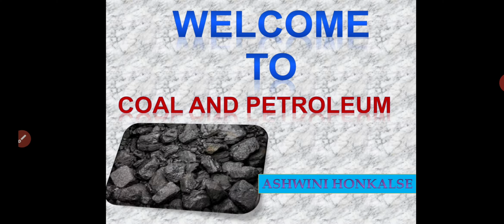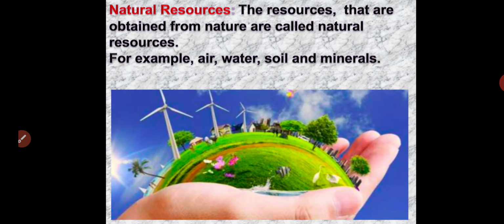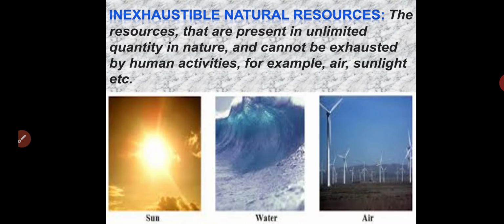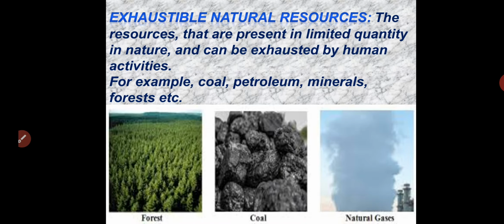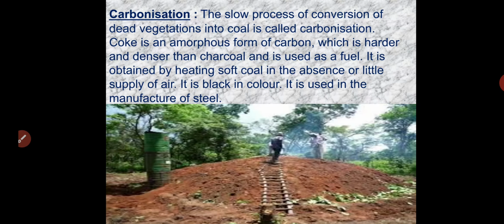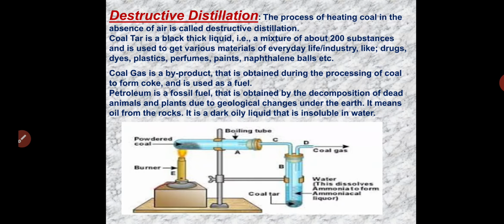In Part 1, we studied the index of the lesson, natural resources, and the types of natural resources, exhaustible and inexhaustible. We studied what inexhaustible natural resources are, what exhaustible natural resources are, fossils, and carbonization. Now we are going to study destructive distillation.